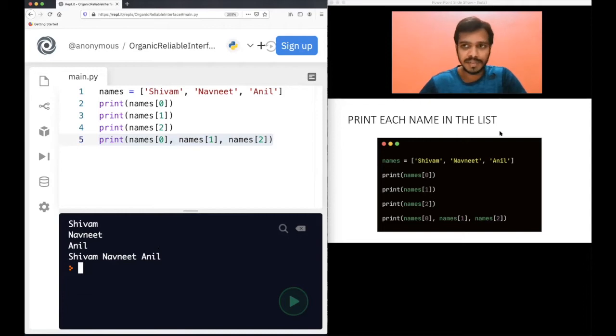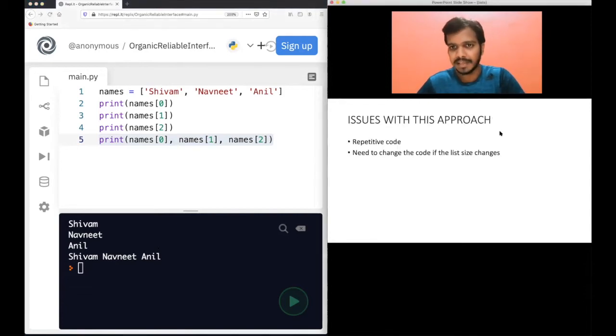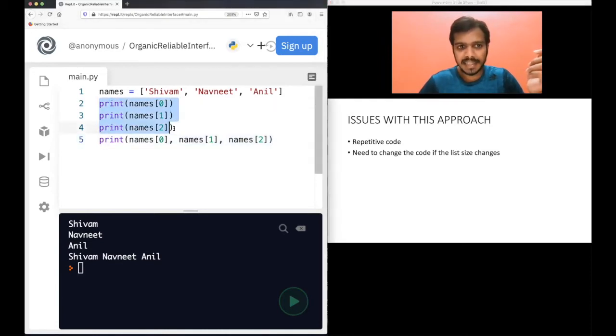But there is an issue with this approach of printing, so I will tell you what. First of all, I am using the print statement three times in the first approach. So I am repeating this code three times, right? That's repetitive code. That's not very clear code. You typically would want to write very simple code, which is not repetitive and is very easy to read by others. So you see a lot of repetition of print statements here, and that is not quite good.